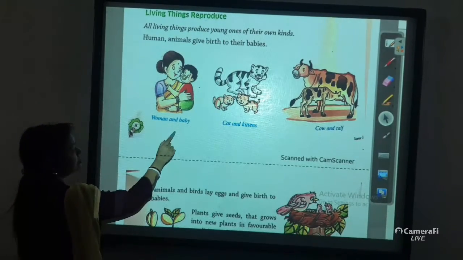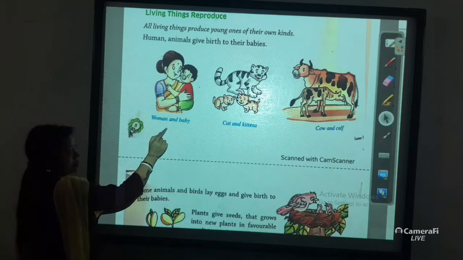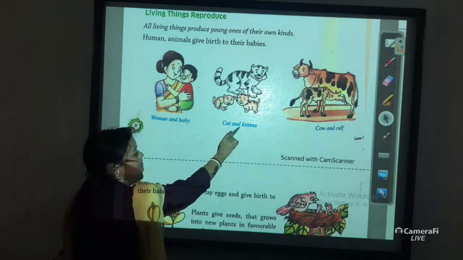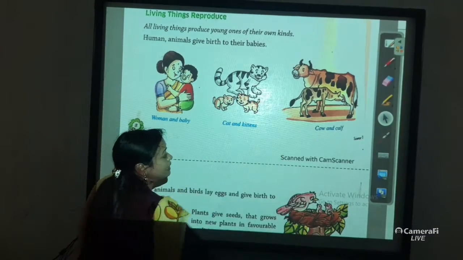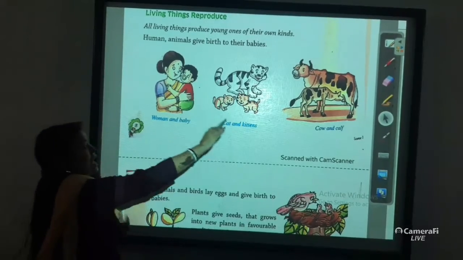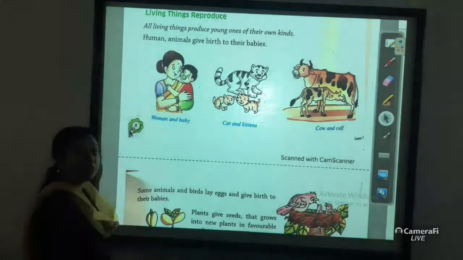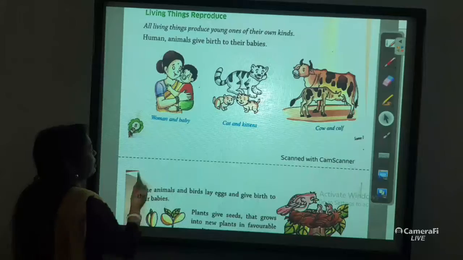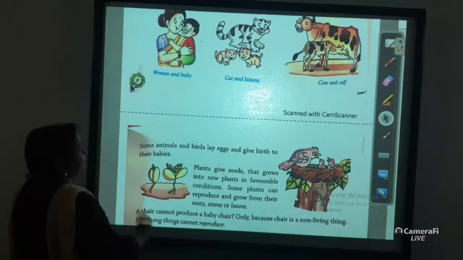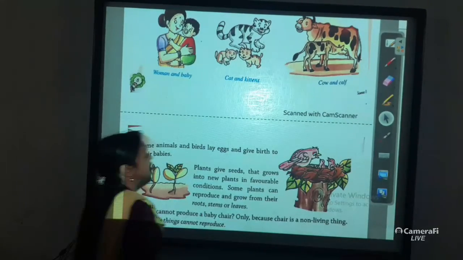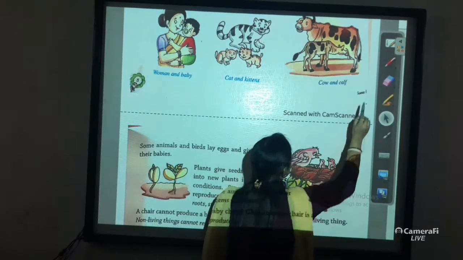Yes, see this picture. One woman and the baby, cat, kitten, cow and calf. The human beings and animals give birth to their young ones to complete the reproduction system. Next, another example of reproduction.